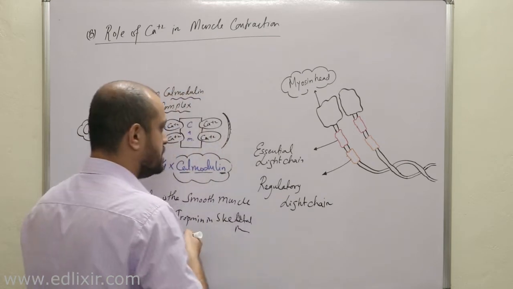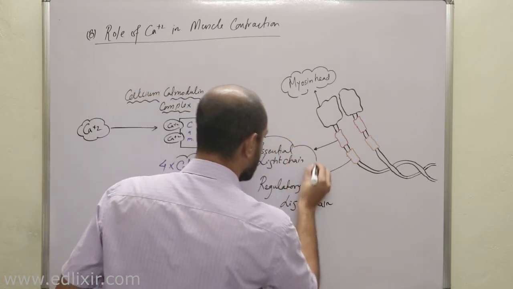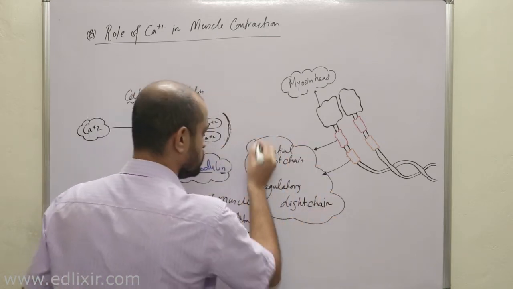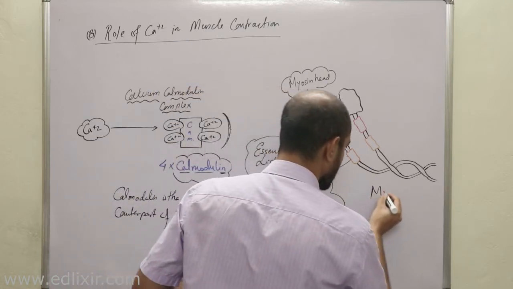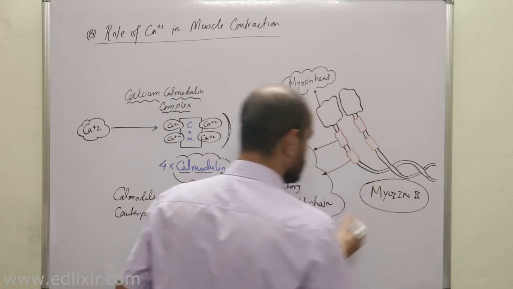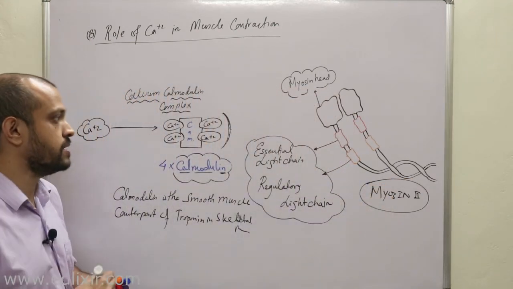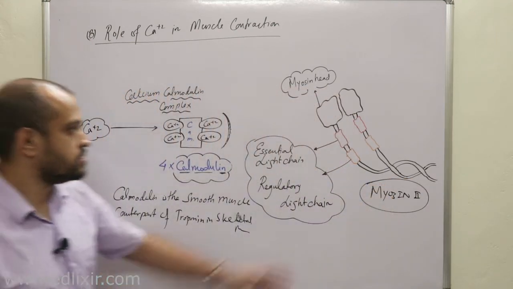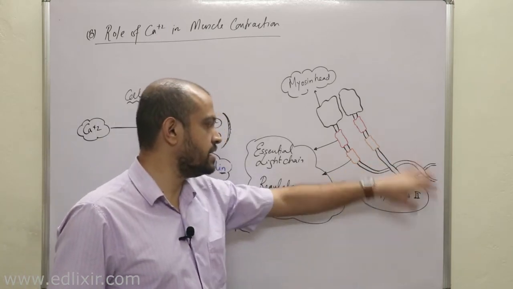Now listen, these two actually make up the light chain of your myosin 2. This is the myosin 2 molecule. Now myosin 2 is actually the myosin which is helping in your contraction. Okay, now listen, these are the heavy chains intermingled.